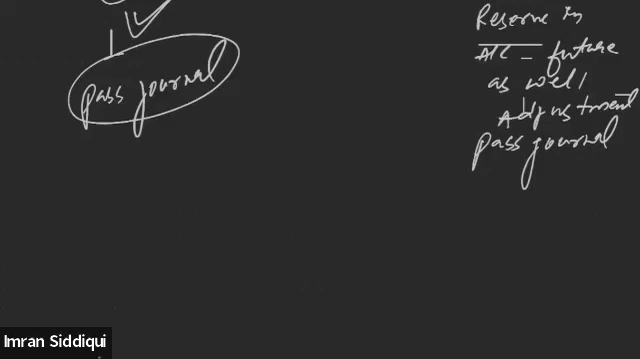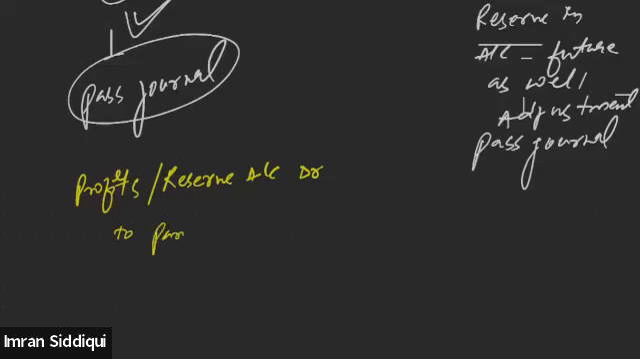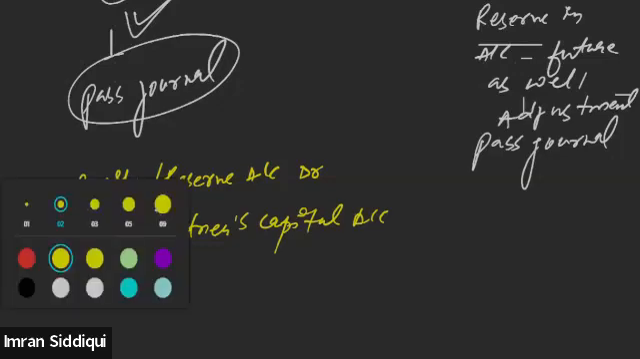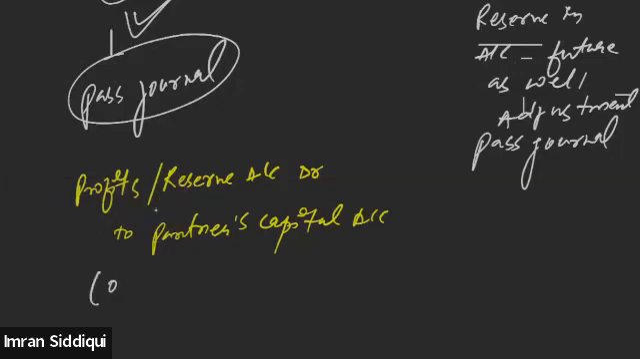The journal entry for the distribution of the accumulated profit will be: profit or reserves account debit. If we are distributing the profits, then profits account debit; if we are distributing the reserves, then reserves account debit. To the existing partners' capital accounts. And the reserves or profit will be divided in the old profit sharing ratio.